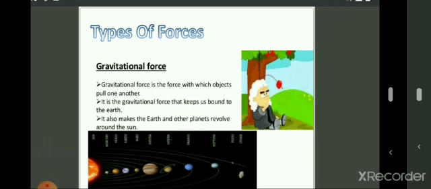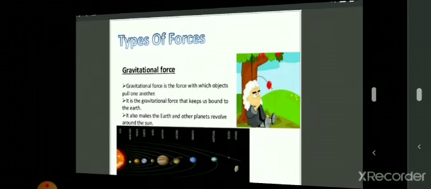That's why a ball that is thrown upwards ultimately comes down. A ripened apple falls down from the tree due to gravitational force. It is due to gravitational force that Earth and other planets revolve around the sun.